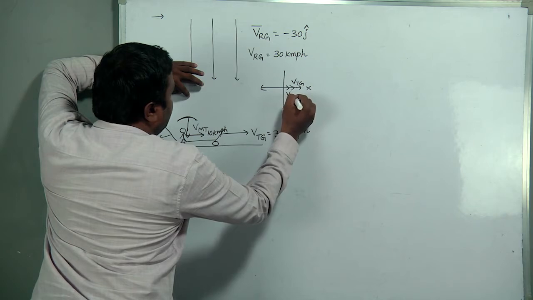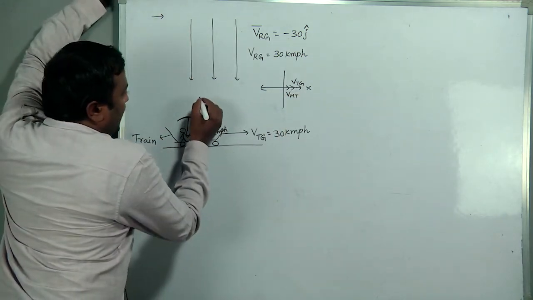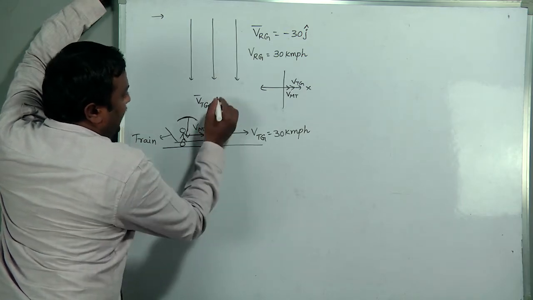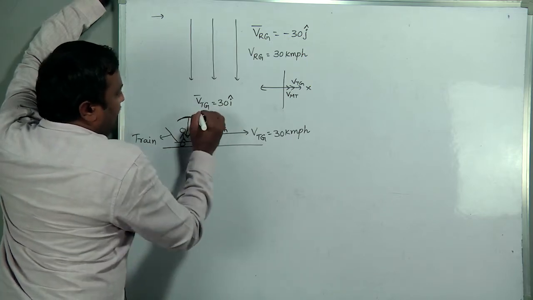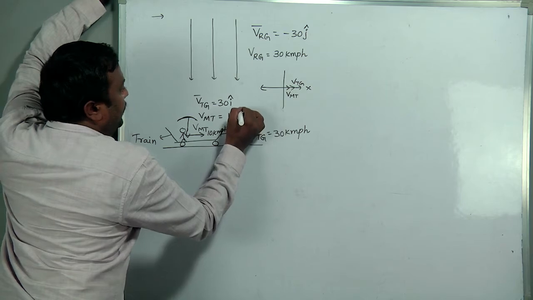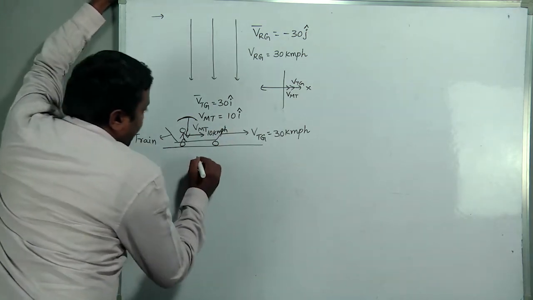Velocity of man with respect to train is also 10 i cap. Both are in the same direction. Then what can we write finally?